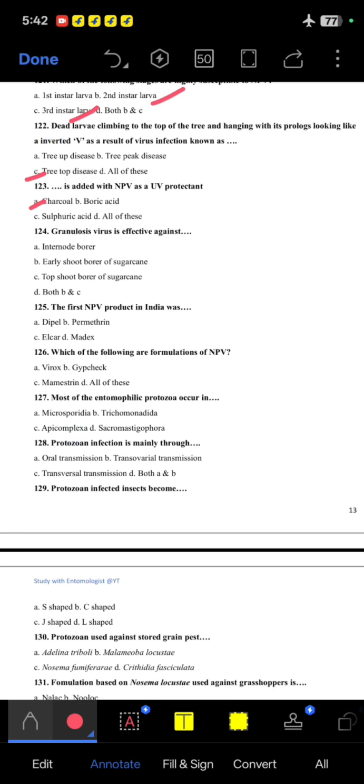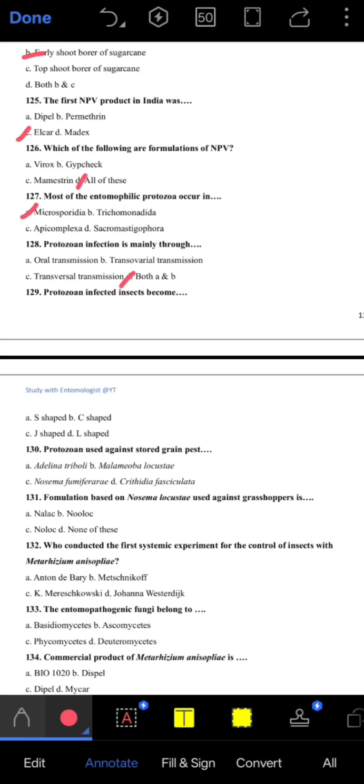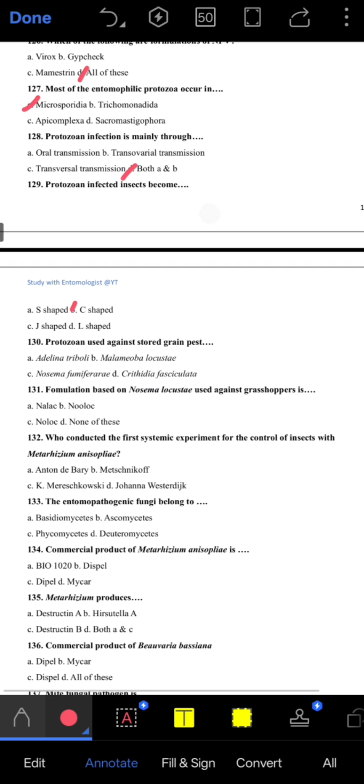Next, GV is effective against early shoot borer of sugarcane. 125. The first NPV product in India was Elcar. 126. Which of the following are formulations of NPV? So all of these. 127. Most of the entomopathogenic protozoa occur in Microsporidia, A option. 128. Protozoan infection is mainly through oral transmission and transovarial transmission, so D option is correct. Next, protozoan infected insects become C-shaped, B option is correct.